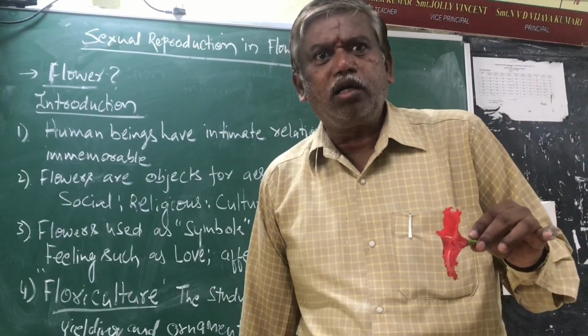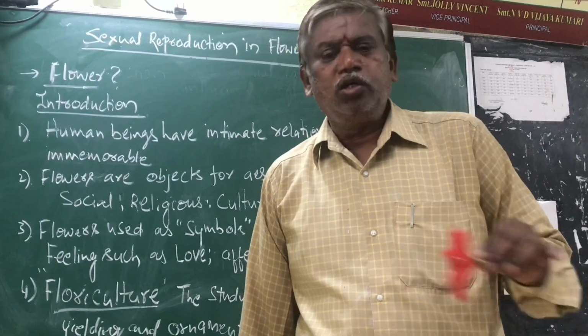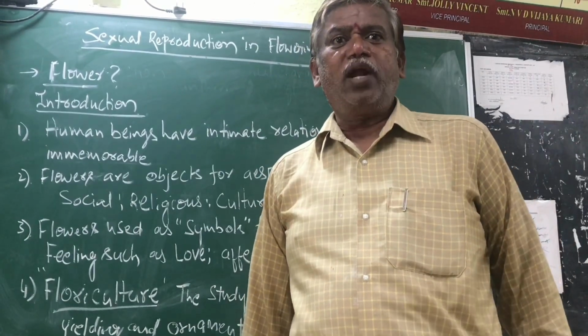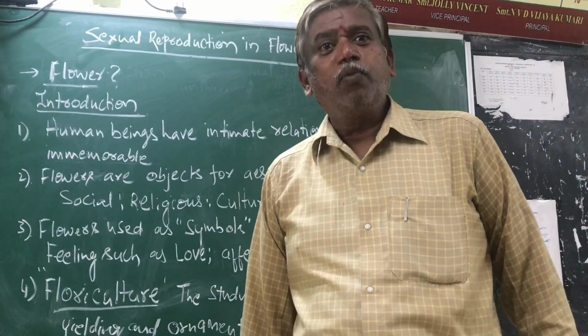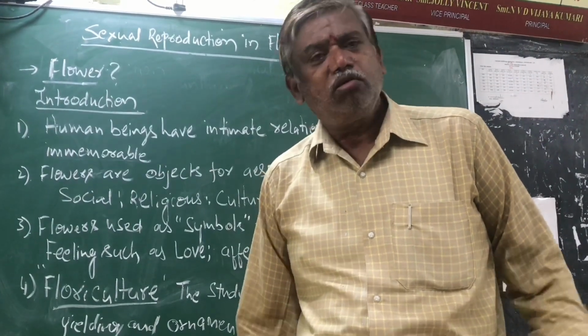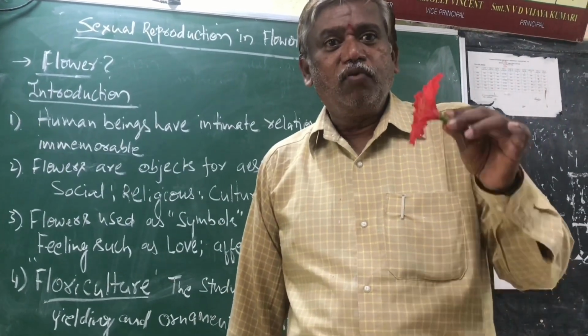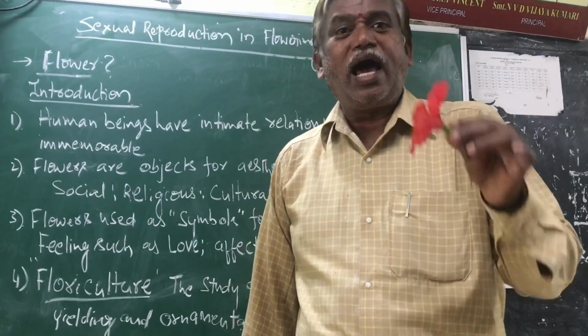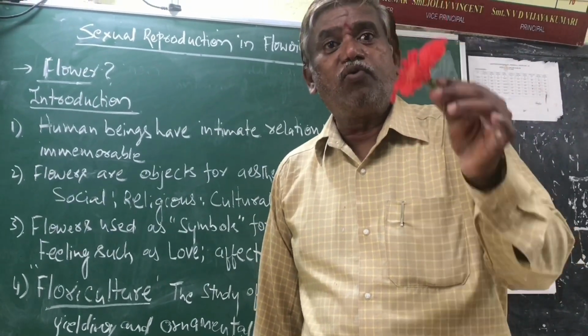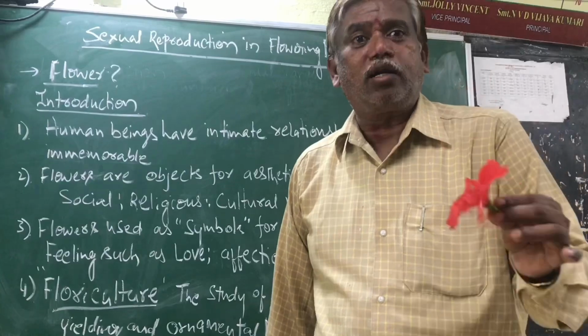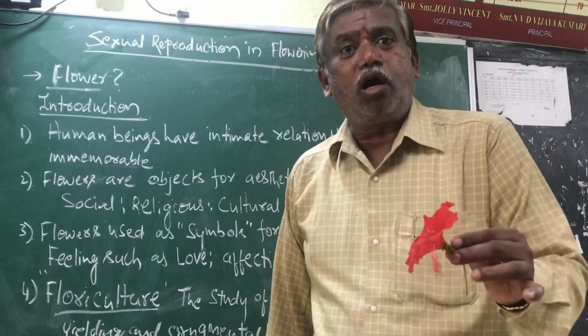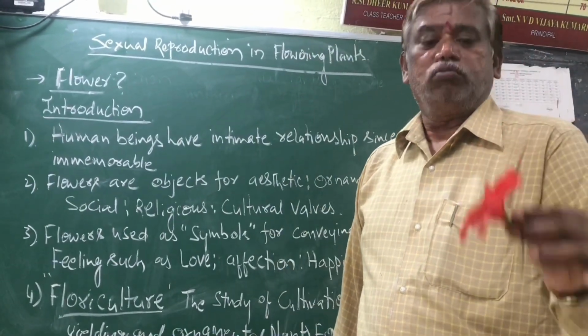No, I cannot agree with just reproductive organ. You should not say reproductive organ of the plant is called flower. No. Reproductive means either sexual or asexual. So your definition must be clear. Flower is a sexual reproductive organ. The sexual reproductive organ of angiosperm is called flower.